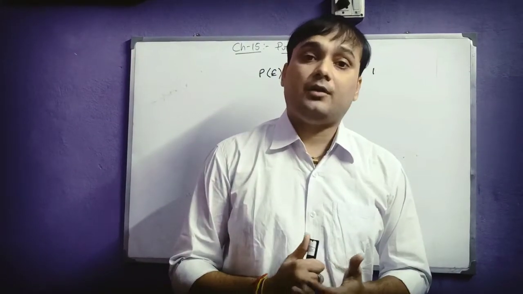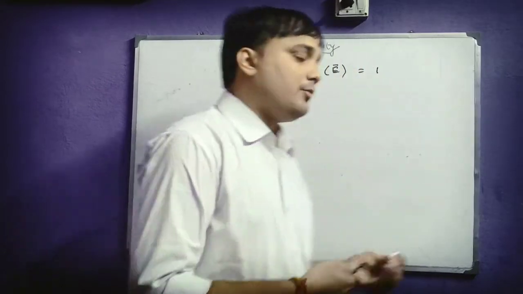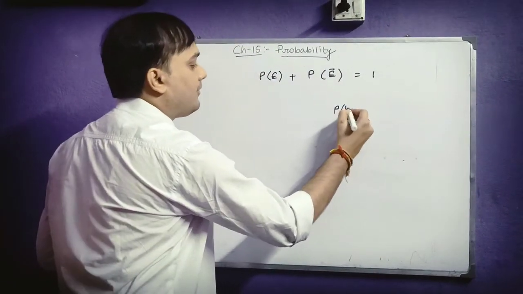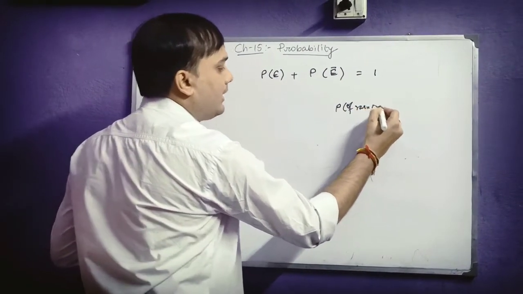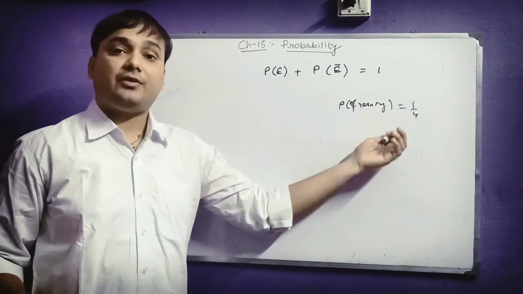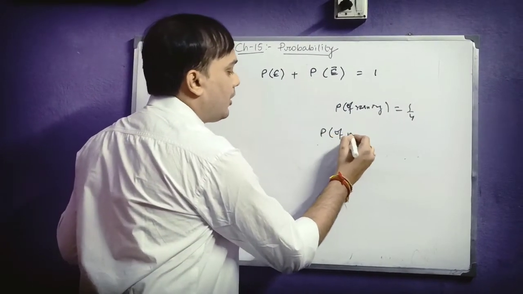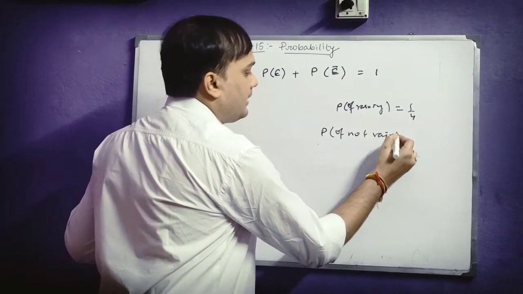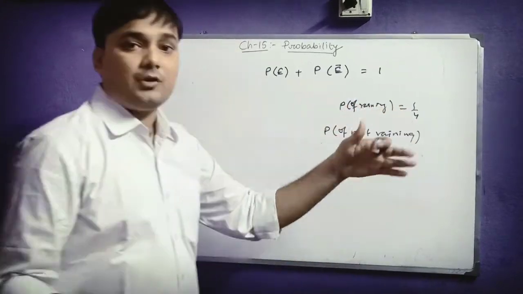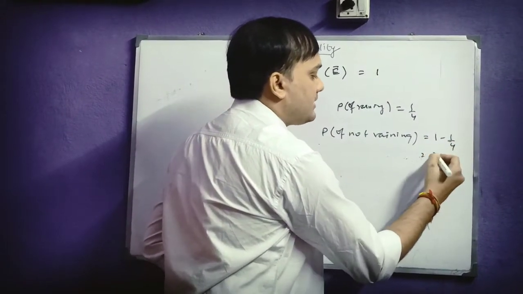Okay, so if I say the probability of raining today in Raiganj is 1 by 4. So what is the probability of raining? Probability of raining is equal to 1 by 4. So the complementary event of this event will be the probability of not raining. If raining is 1 by 4, then not raining will be 1 minus 1 by 4, that is 3 by 4.